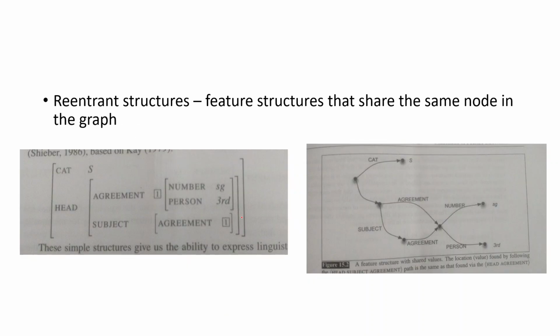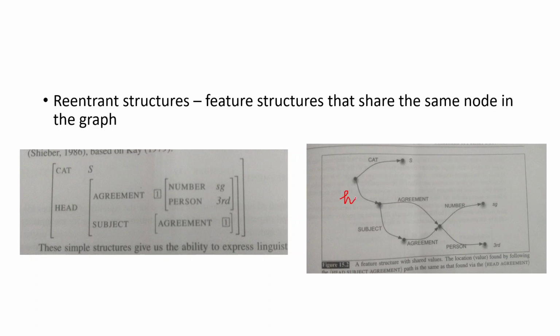Reentrant features means feature structures that share the same node in the graph. It is not just the same value, it is exactly the same node. For example, this is one set of feature value pairs represented in a matrix format, and the same thing is represented here, but head is missing.